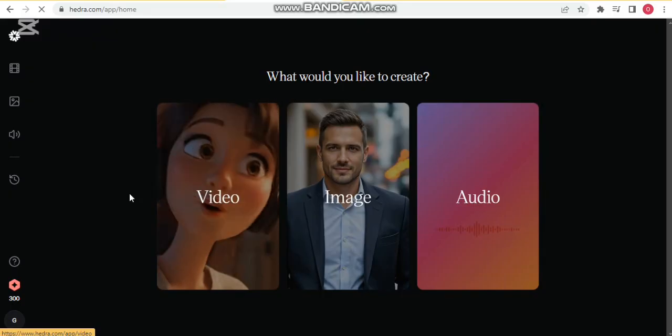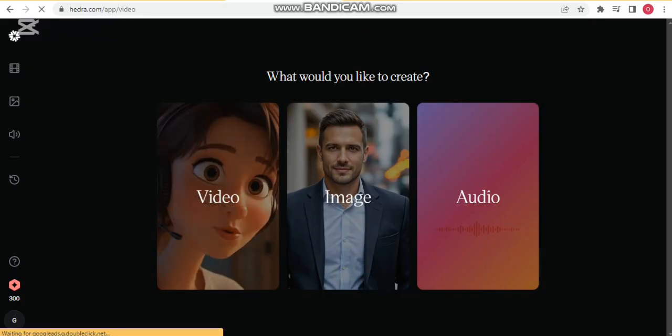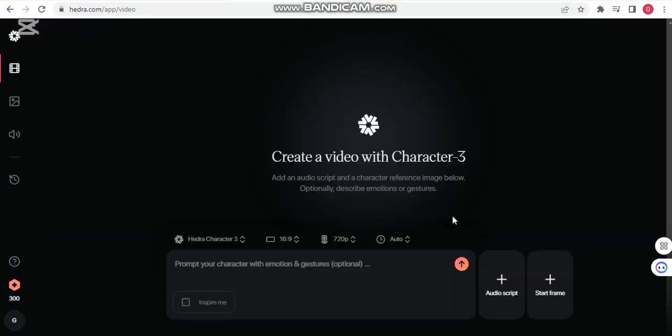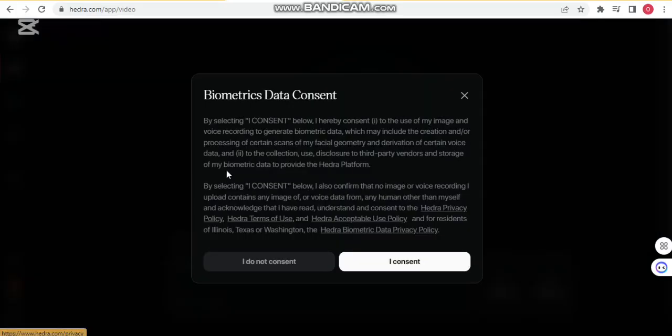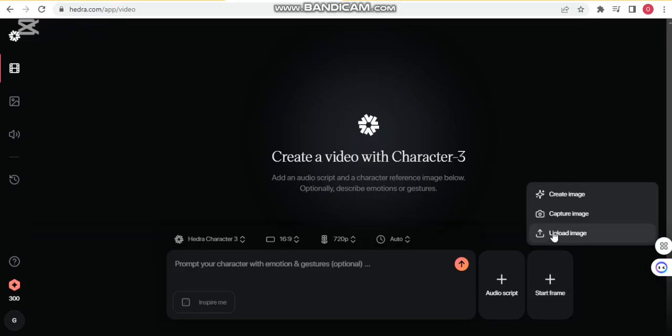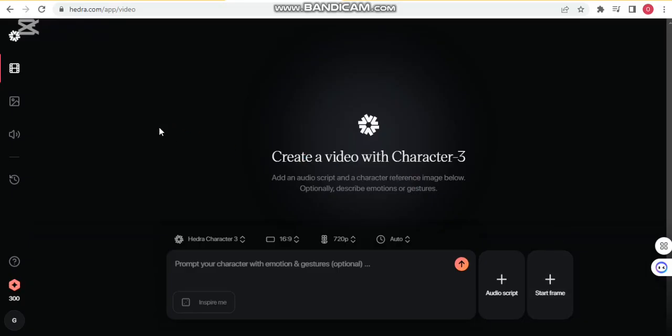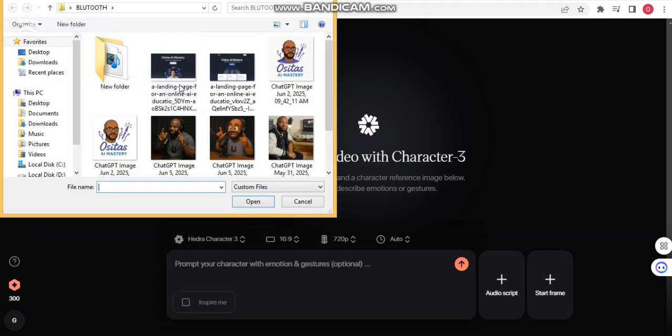Alright, now when that is done, this is where it has brought us. Now we have to upload the frame, that's the image we downloaded. So you click on this start frame and then upload image. I consent. Go back and click on the frame and add to upload image, and then a dialog box opens for you to select the folder where it is saved. It opens automatically, but you can just search for the folder here. This is the image. I'll just choose this.